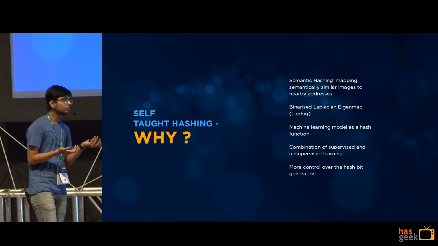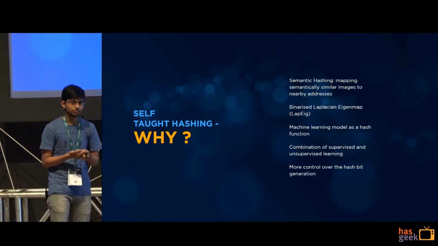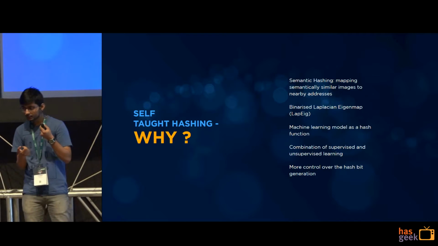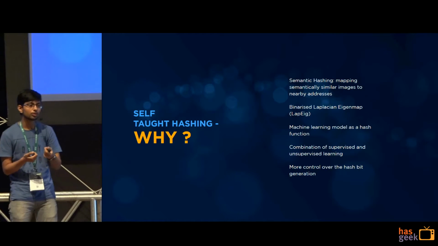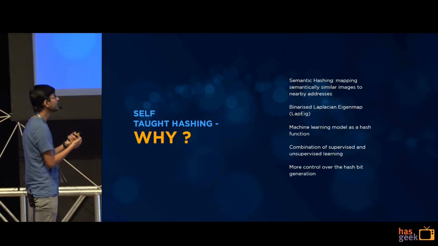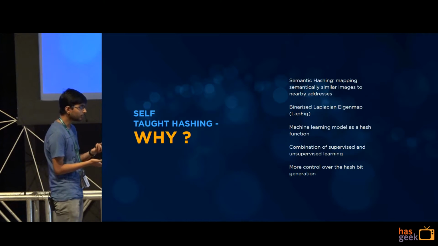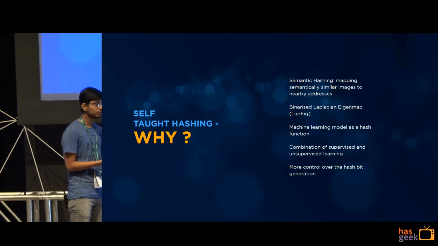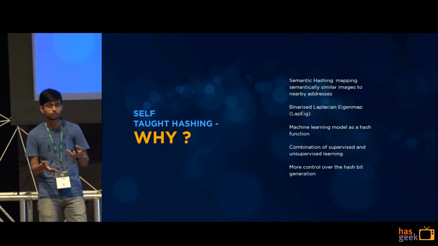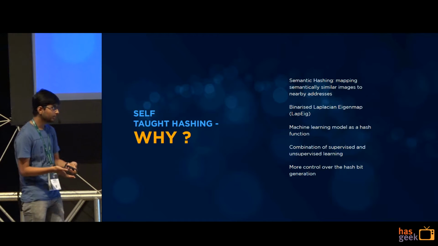Self-taught hashing provides you more control over your hash function generation. So here you explicitly define the neighborhoods for a given product while doing the binarized Laplacian eigenmap decomposition to generate the hash bits. And since a machine learning algorithm is involved, you can expect that similar looking image features will be mapped to the same hash buckets.